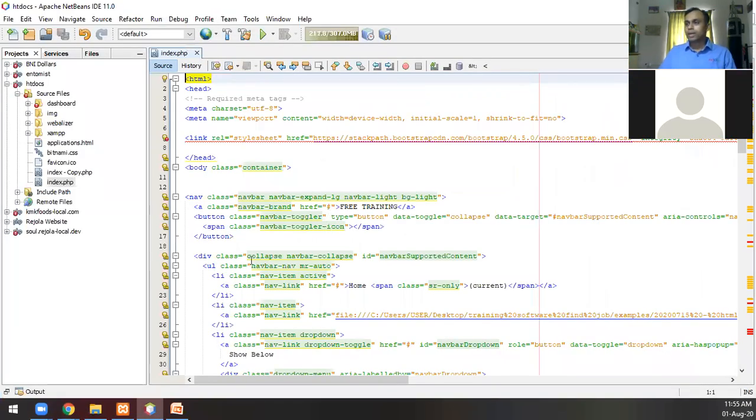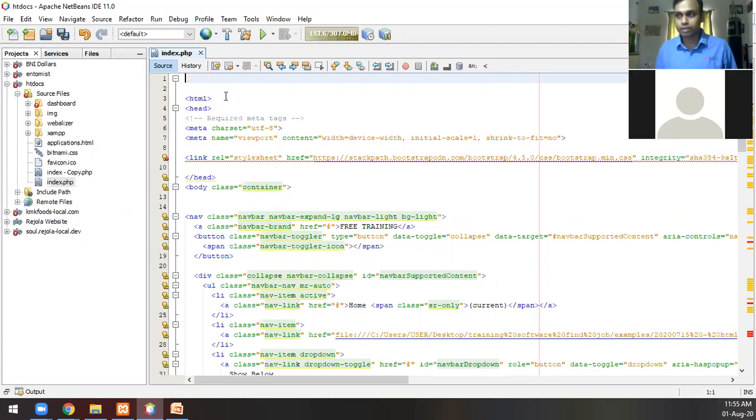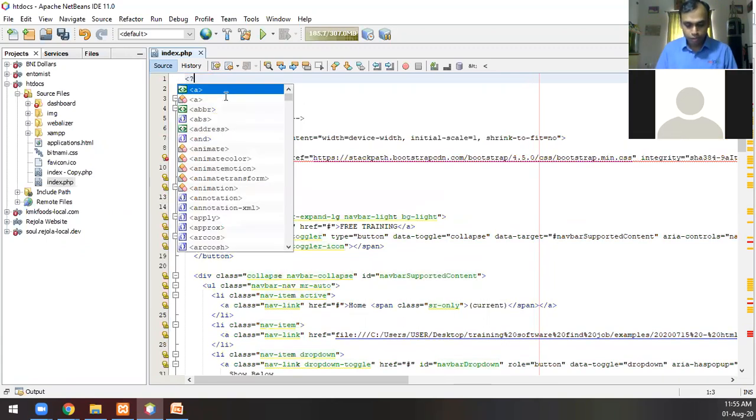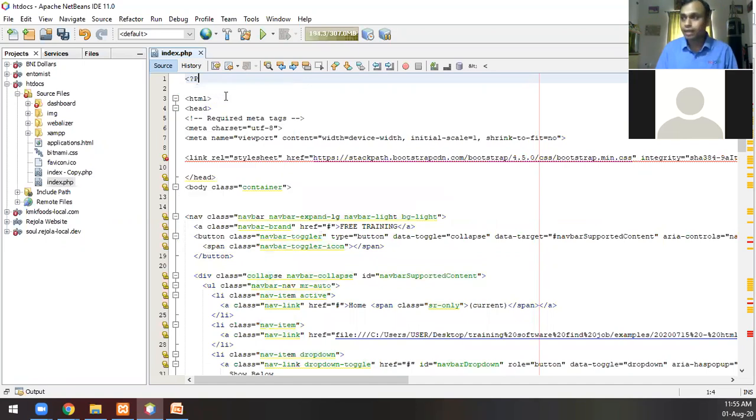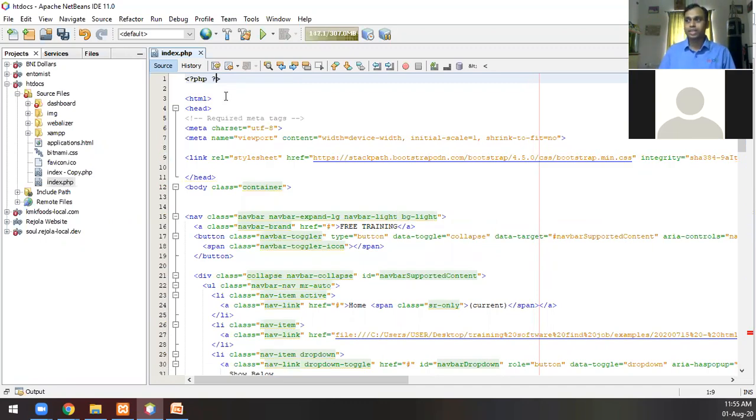So I want to show you echo right now. How do I show you that? One of the ways in which you write PHP is basically you put an open tag PHP like this, and then you put a close tag like this. This is how you write PHP.